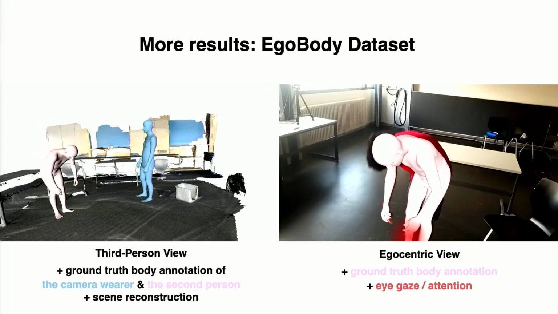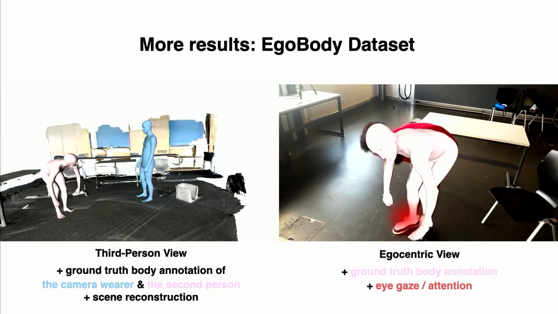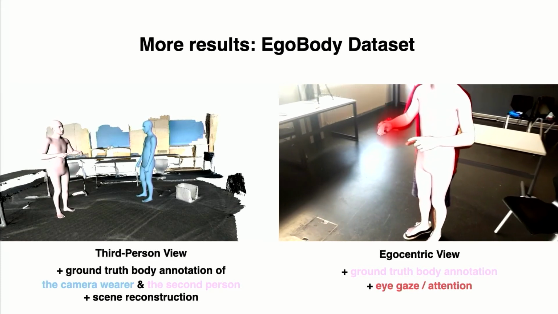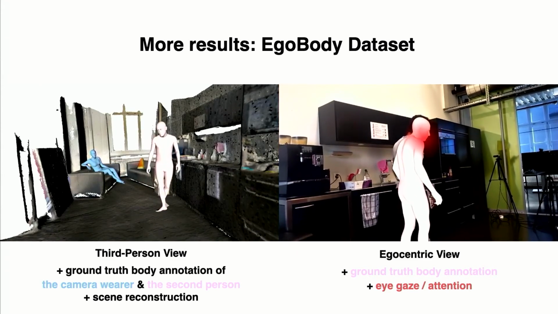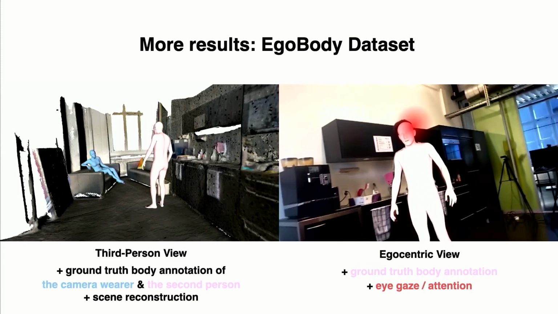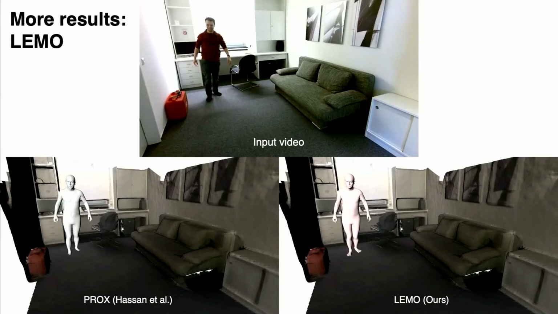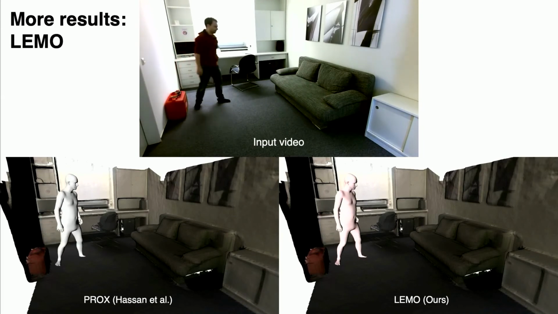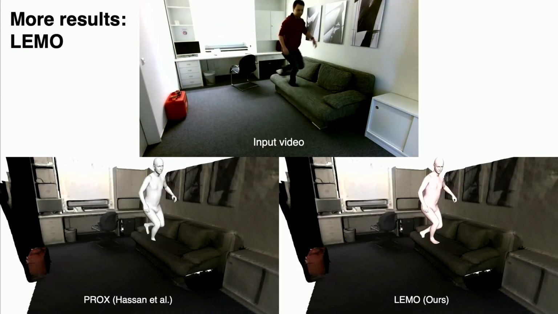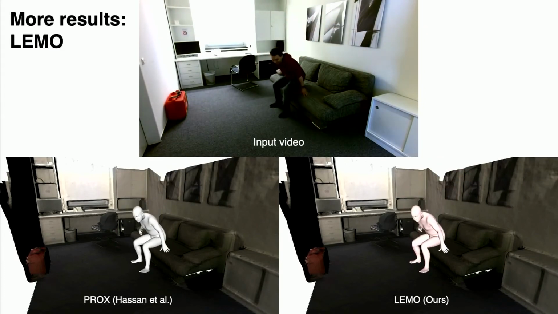So we present the first benchmark for 3D human pose and shape estimation from egocentric images, and we analyze the limitations of the existing methods and demonstrate the effectiveness of our dataset to provide further insights for future research in this category. And in order to capture such high-quality motions in diverse 3D environments, we present LEMO, which is a lightweight motion capture system for high-quality 3D human mesh reconstruction in 3D environments.